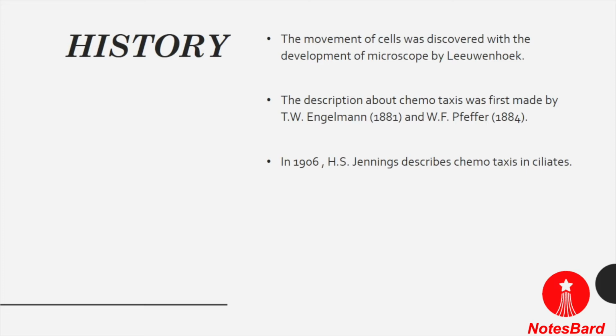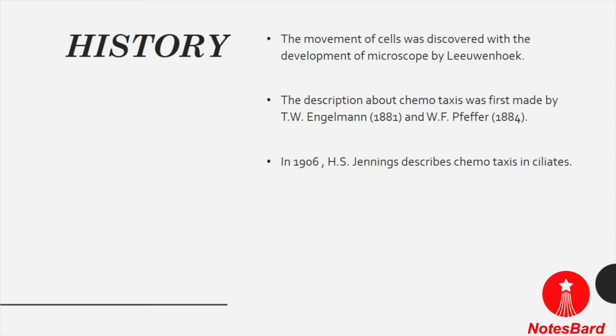Now let's understand the history of chemotaxis research and the discovery of chemotaxis. The migration of cells was detected from the early days of the development of microscopy. We know that Anton van Leeuwenhoek discovered the microscope and also discovered bacterial cells. The description of chemotaxis was first made by T.W. Engelmann and W.F. Pfeffer independently in 1881 and 1884 respectively.